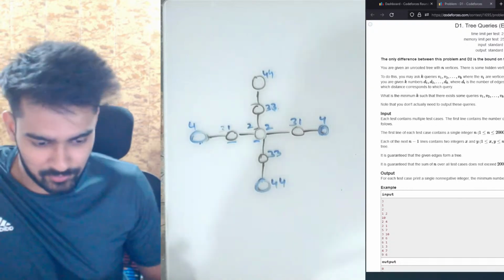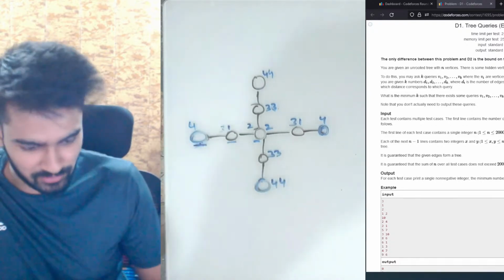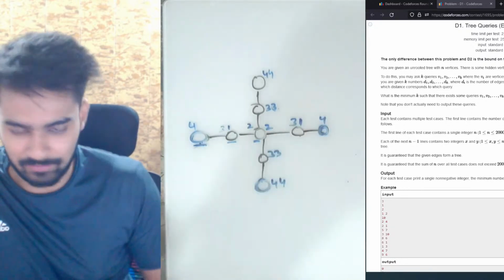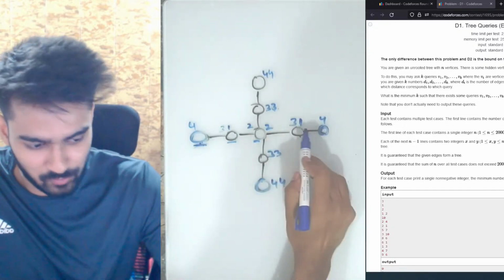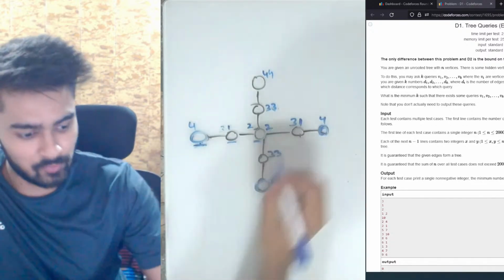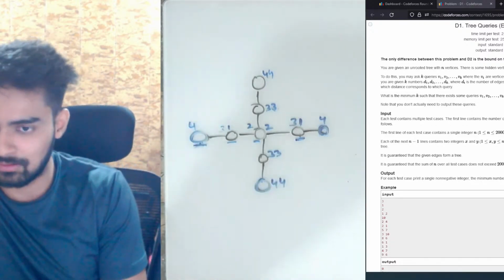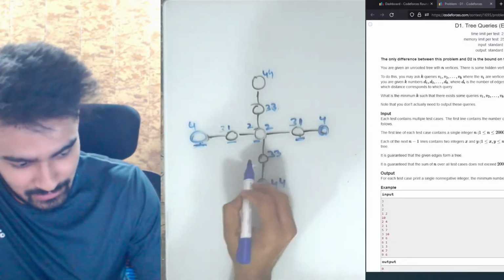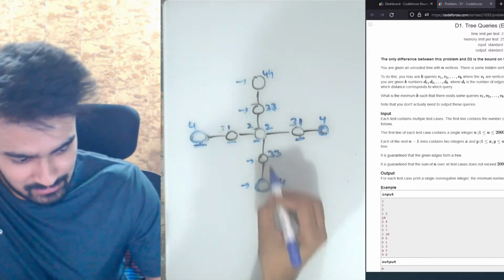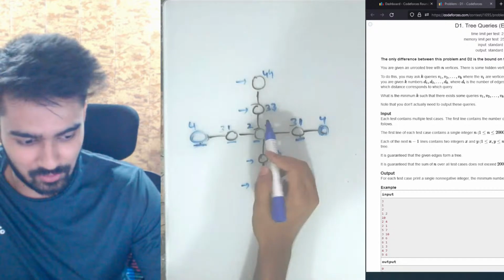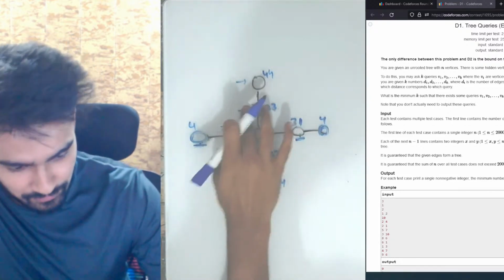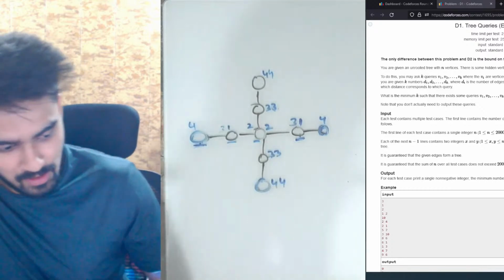Now if you see, this is also uniquely identified. This one is for this only. The distance of this node from this is 1, and there is only one node which has a distance of 1 from this node. Therefore, we can uniquely identify this node as well. But we cannot uniquely identify this node, this node, this node, or this node, because again these are the same. There are two nodes with distance 3, and there are two nodes with distance 4. So what do we do?